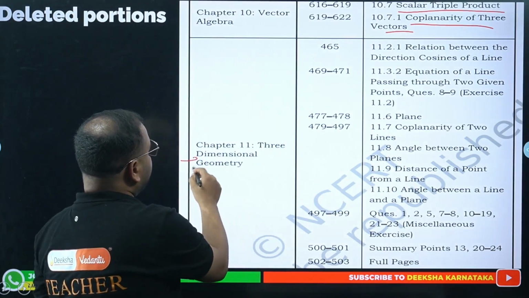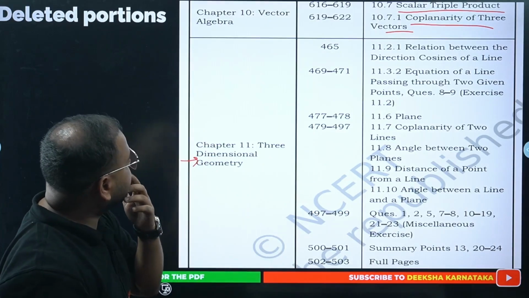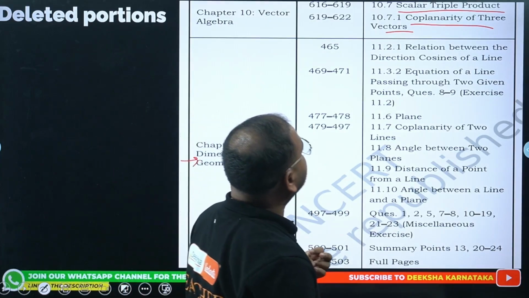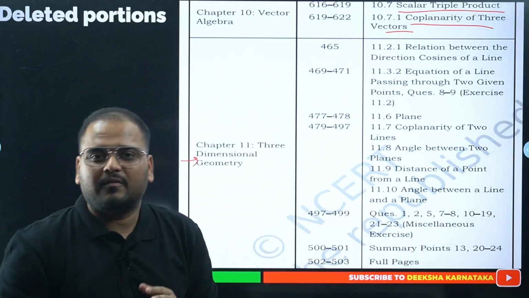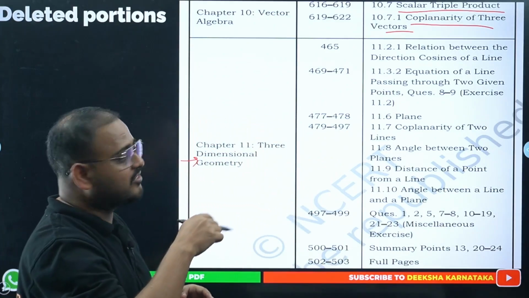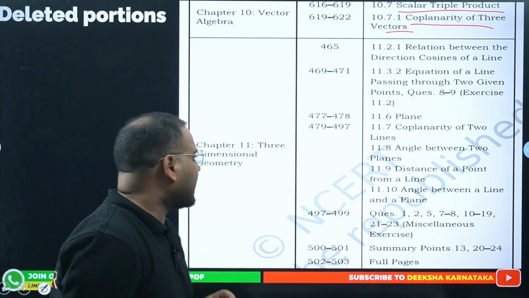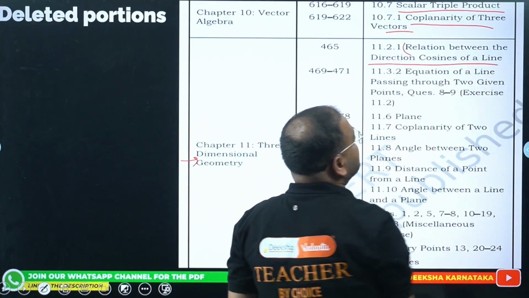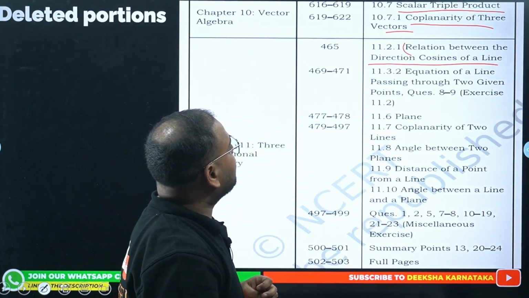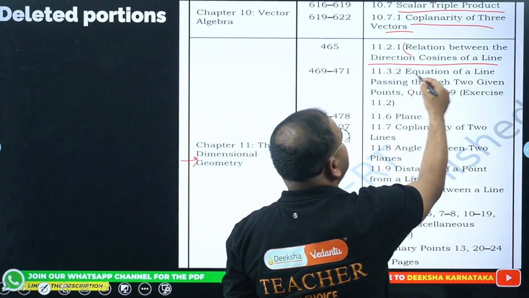3D, vector and 3D, right? Vector is done. 3D, relation between direction of cosines. So we used to find components of a vector in 3D geometry, right? X, Y, Z. So relation between direction of cosine of a line is not there. Equation of a line passing through 2 given points.